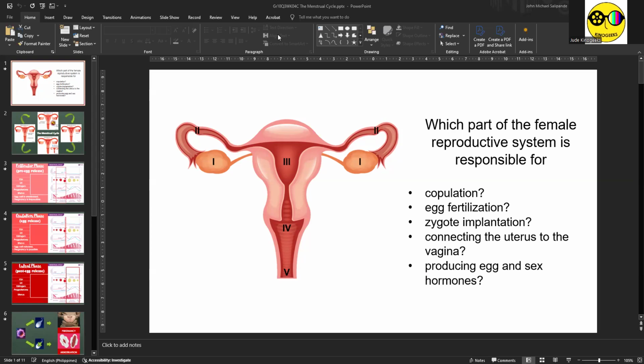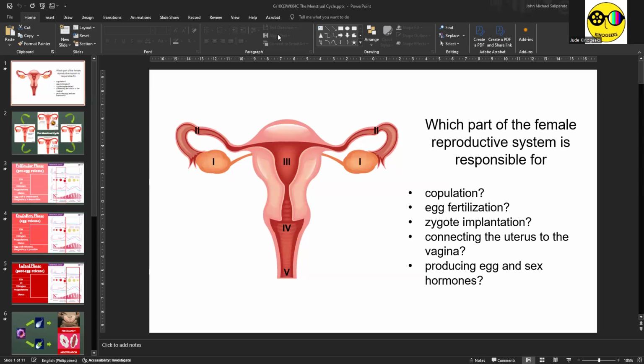Tonight, I will be recapping our lesson this morning, which was about the menstrual cycle. But before that, let's recap our previous lesson about the female reproductive system. Just like what we did by recapping the male reproductive system, all you have to do is identify the number and the name of the part of the reproductive system responsible for the following.